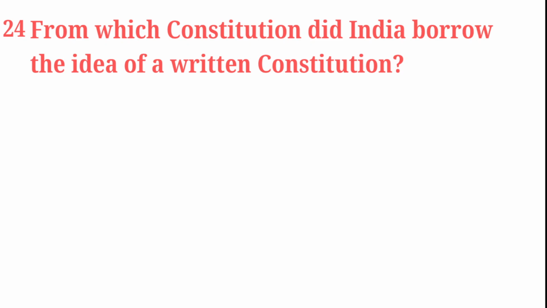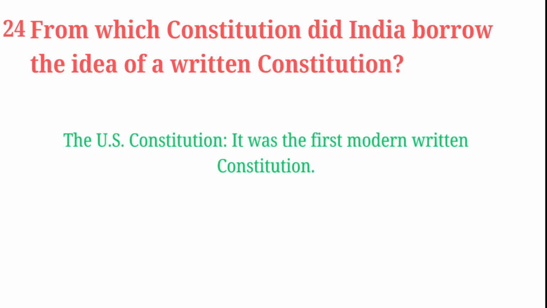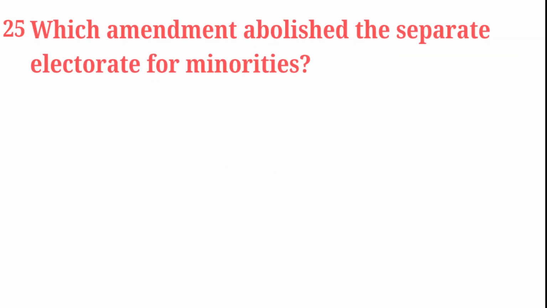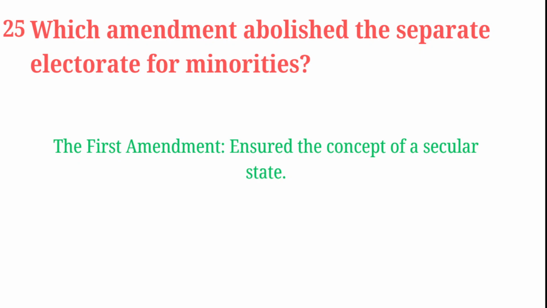From which constitution did India borrow the idea of a written constitution? The US Constitution. It was the first modern written constitution. Which amendment abolished the separate electorate for minorities? The first amendment. It ensured the concept of a secular state.